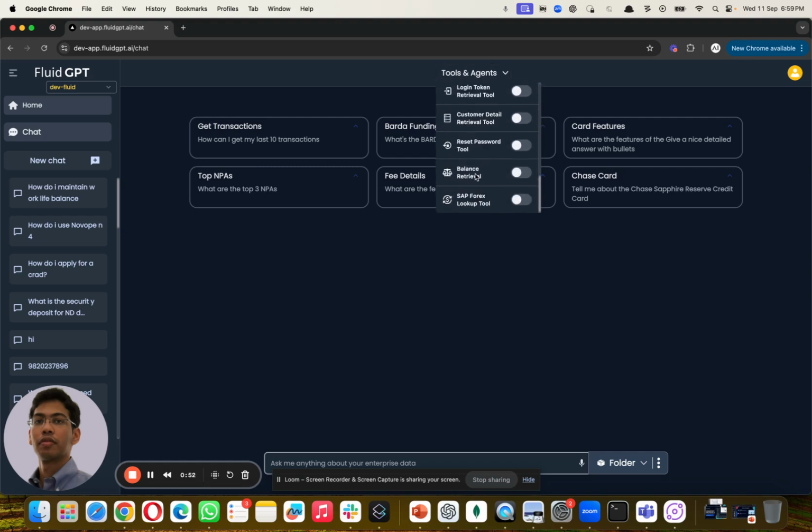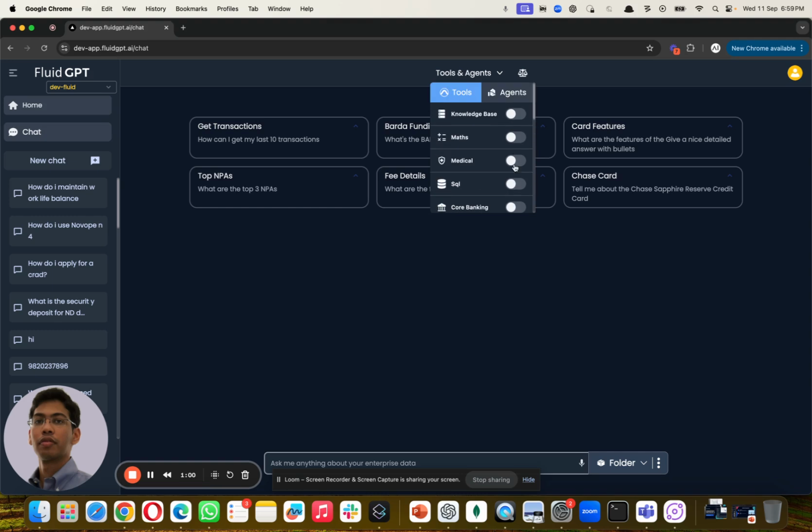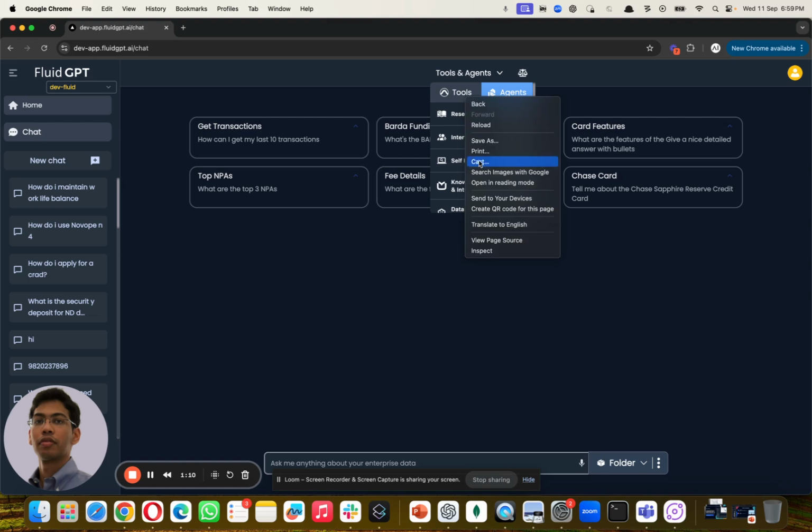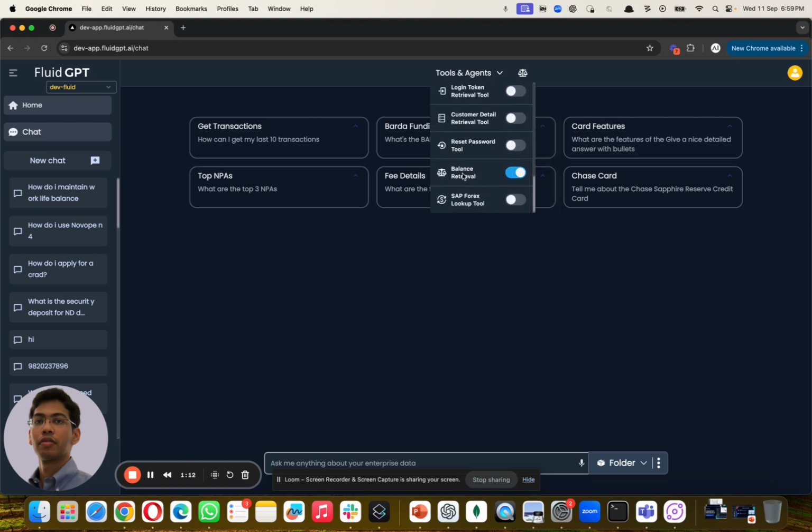Similarly, when you use the tools or the agents, it can look up other systems. I know there are a lot of other systems that you have. So if I switch it on, it can also look up the internet. There's the internet tool here, or knowledge base and internet. It'll actually look up real time internet sources for the answer. But let's do the balance tool first.